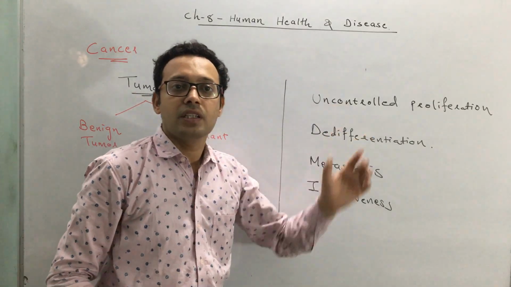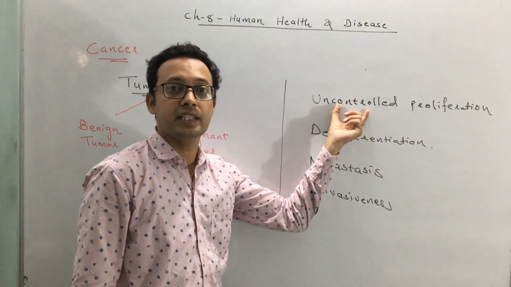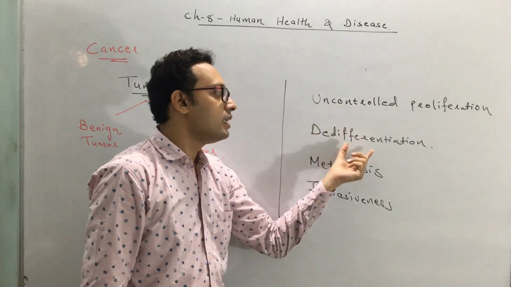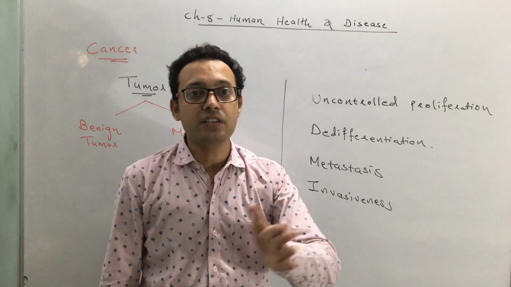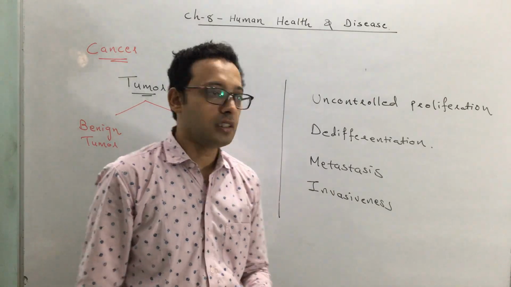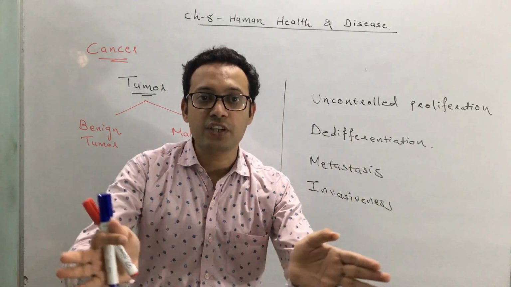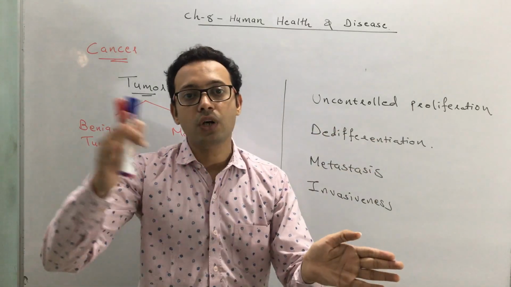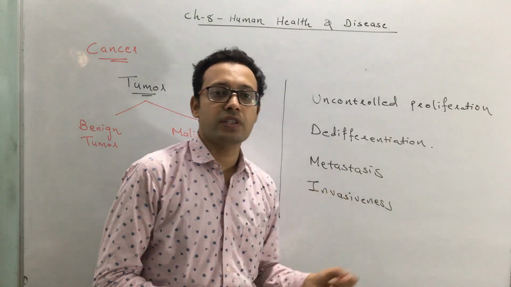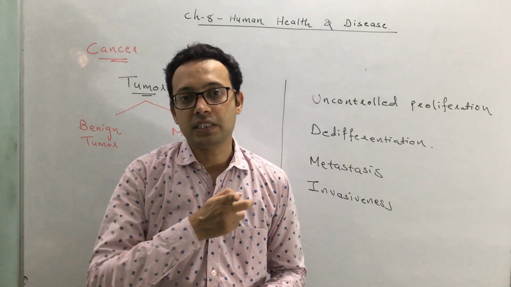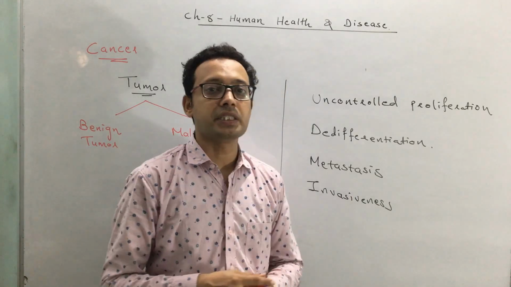Uncontrolled proliferation means the division or new cell formation occurs in an uncontrolled manner, not in a controlled manner. Second, de-differentiation means a body loses the capacity to differentiate or to make a mature cell. Metastasis means a spread of a tumor cell from its origin to another place in a body. And the fourth one is invasiveness, that means the cell of the tumor enters into some other organ.